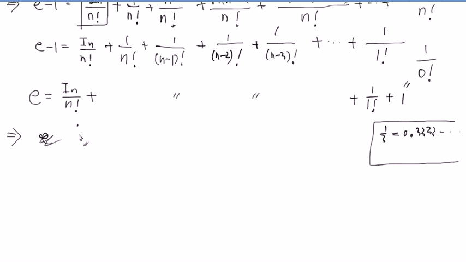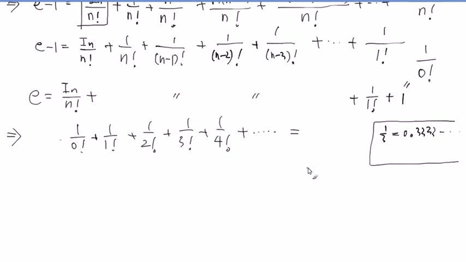If you add 1 over 0 factorial plus 1 over 1 factorial, and 1 over 2 factorial, and 1 over 3 factorial, which is 3 times 2 times 1, which is 6, then 1 over 4 factorial. If you keep adding like this forever, where is this going? Is this going to go to infinity because you keep adding positive numbers? Not necessarily. You keep adding positive numbers so it doesn't go to infinity, but it goes to what number? Anybody know where it's going? Not 1.